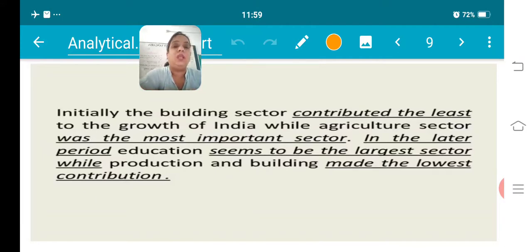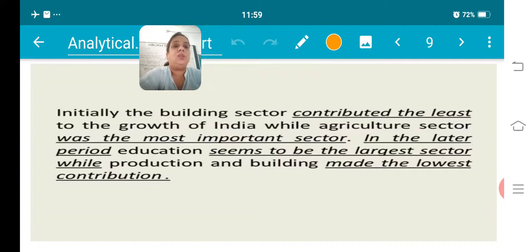In 2020, which one is having the greatest percentage? That is education, right? It seemed to be the largest sector, while production and building made the lowest contribution in 2020. So that is the overview which we have to write down in our first paragraph. We have to tell here the least performing and the best performing. This strategy you can apply for all the aspects. Clear?